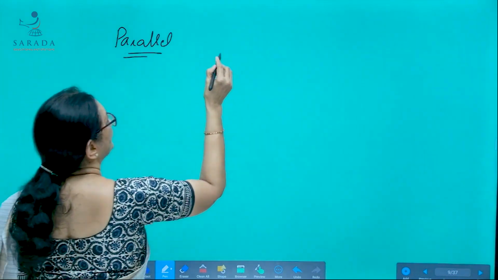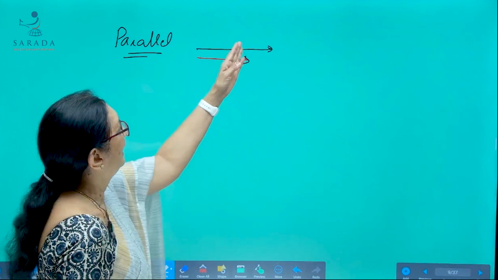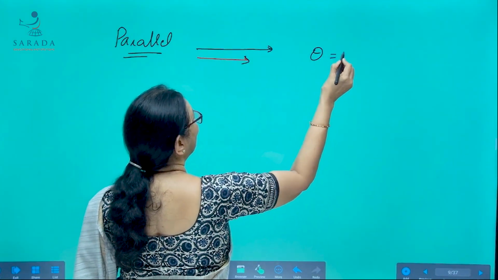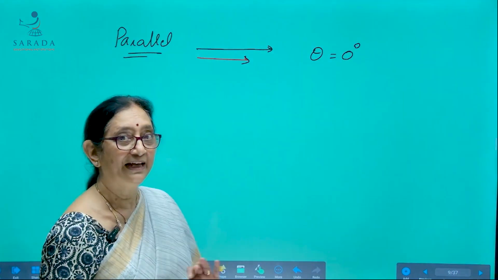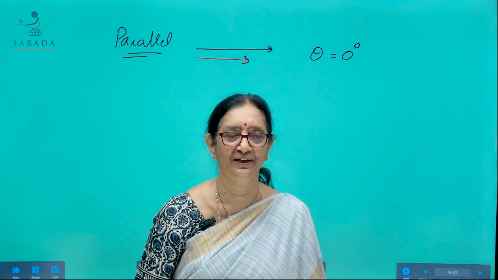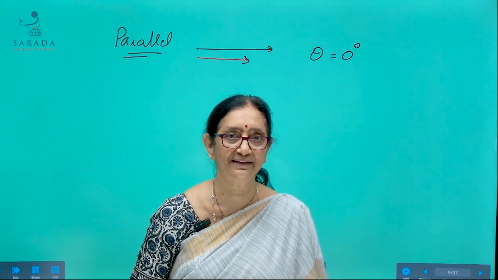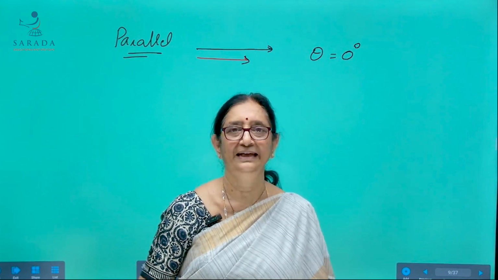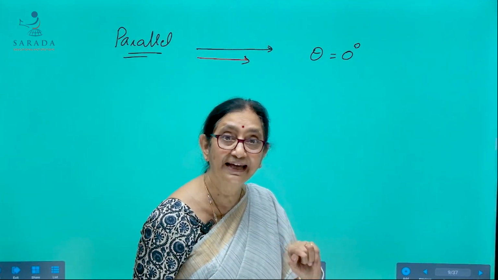Next, parallel vectors. See here, these two vectors are said to be parallel as they are parallel to one another and the angle between parallel vectors is 0 degrees. Here, I am asking you one question. Do all parallel vectors like vectors? Yes or no? Yes, they are like vectors. All parallel vectors are like vectors.